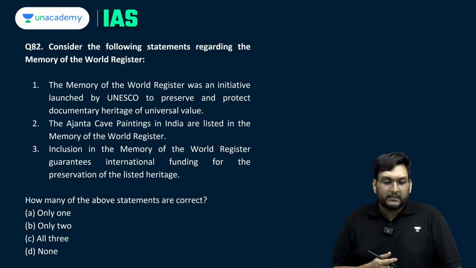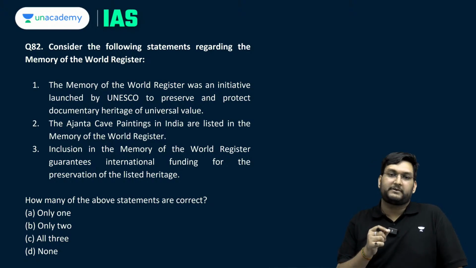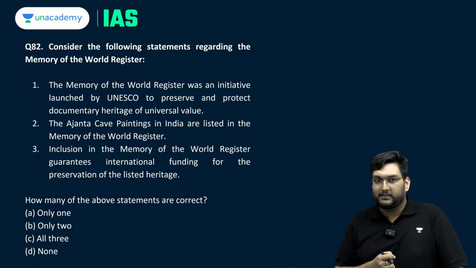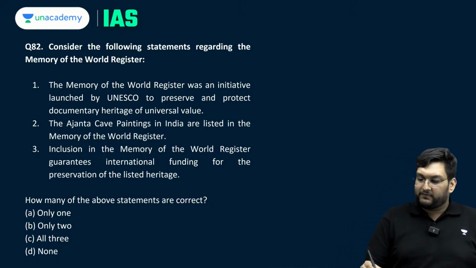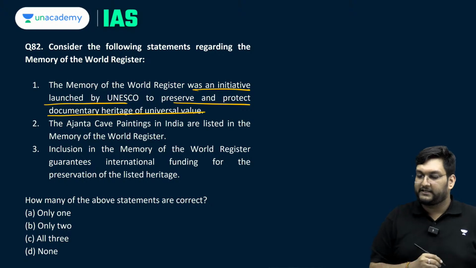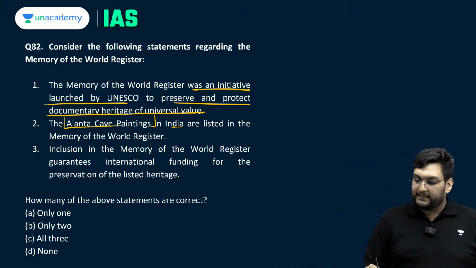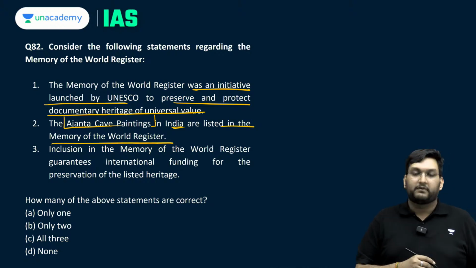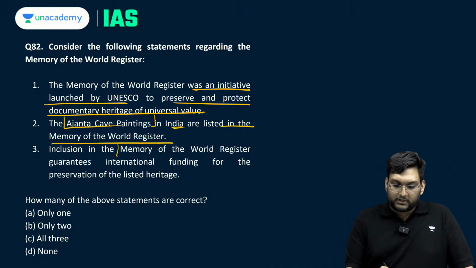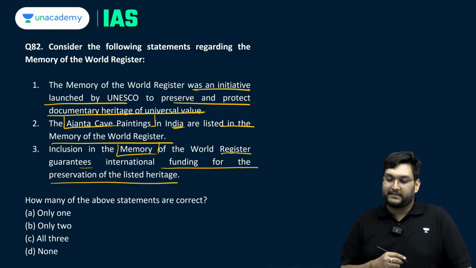Okay. This again is very recent news. Consider the following statements regarding the Memory of the World Register. The Memory of the World Register was an initiative launched by UNESCO to preserve and protect documentary heritage of universal value. The Ajanta cave paintings in India are listed in the Memory of the World Register. Inclusion in the Memory of the World Register guarantees international funding for the preservation of the listed heritage. Which of these is correct or not?